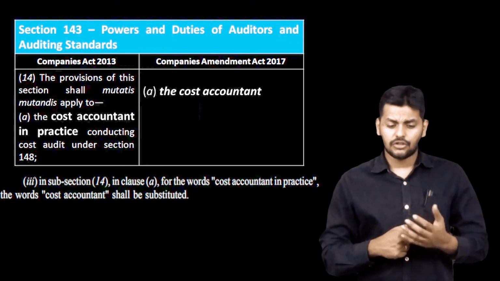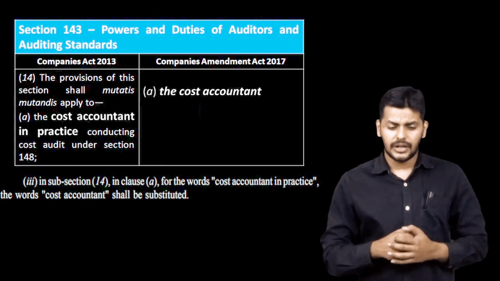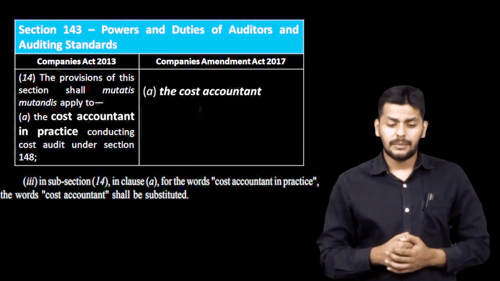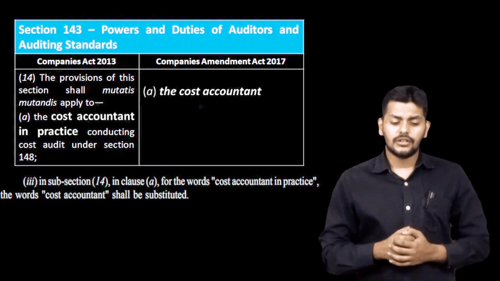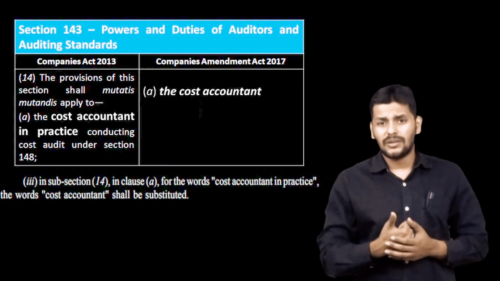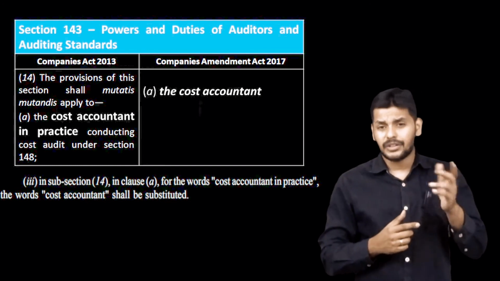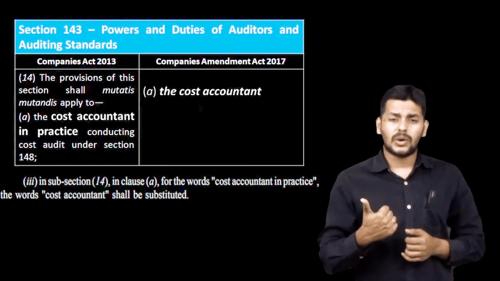We are talking about section 148, the cost audit provision, and also section 143 subsection 14. Why did I talk about 148?